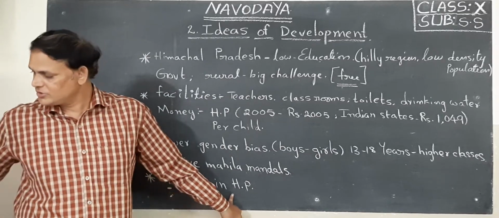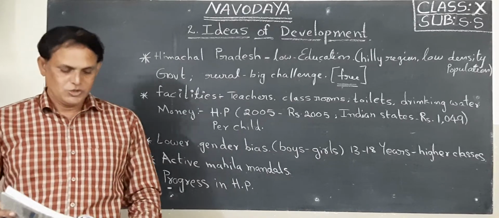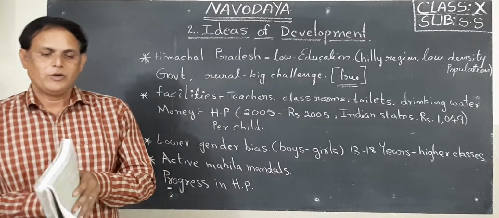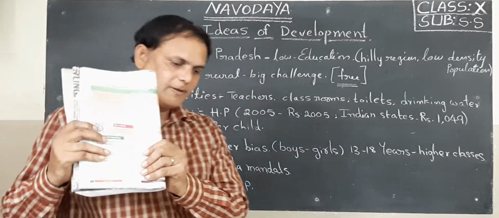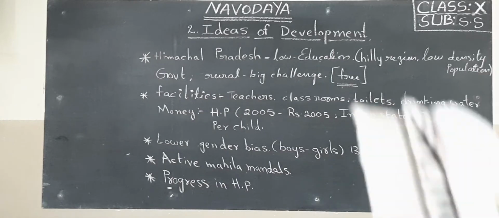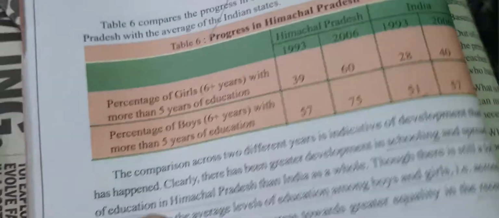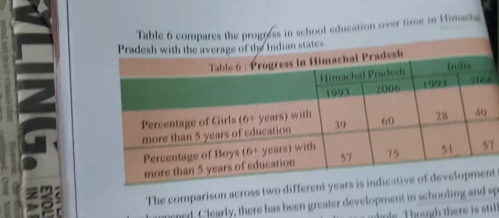Okay, now I want to show you one table in your textbooks. Turn to page number 26, children. I want to show it to you on the screen. Now look, children, this is the table: Progress in Himachal Pradesh.